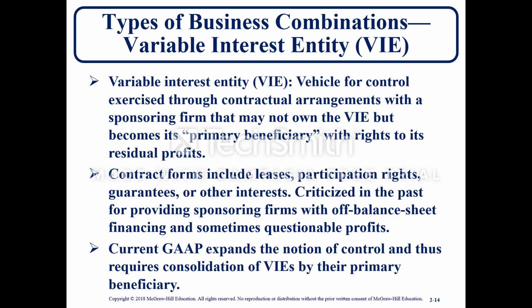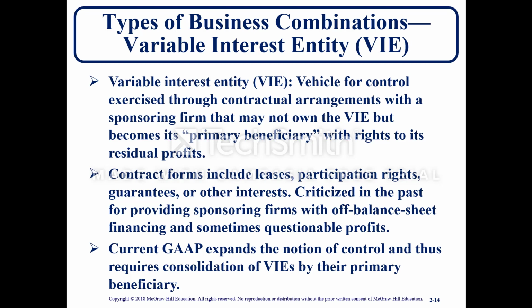Some additional type of business combinations: variable interest entity, a VIE. Variable interest entities are a vehicle for control exercised through contractual agreements with a sponsoring firm that may not own the VIE, but becomes its primary beneficiary with rights to its residual profits. Contract forms include leases, partnership rights, participation rights, guarantees, other interests.